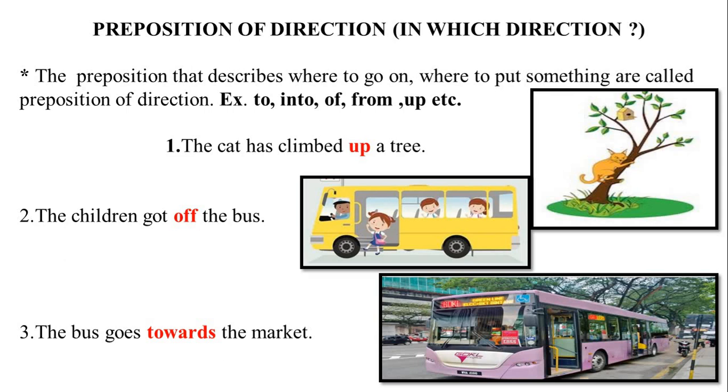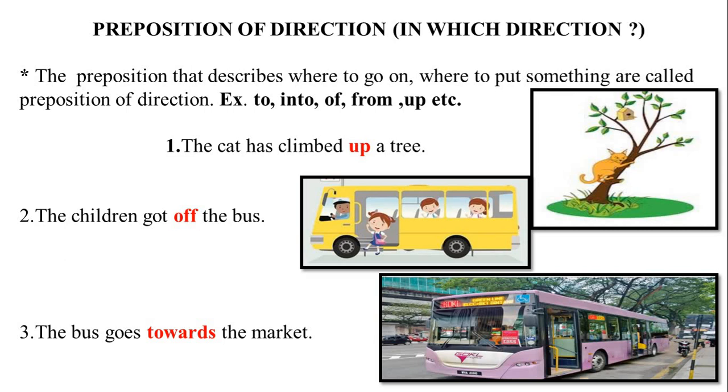In the first sentence, the cat has climbed up a tree. Here, the word up describes in which direction the cat climbed. Next, the children got off the bus. Here, the word off describes the direction of the children. And the last sentence is the bus goes towards the market.